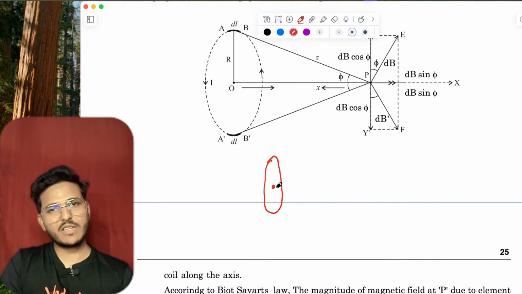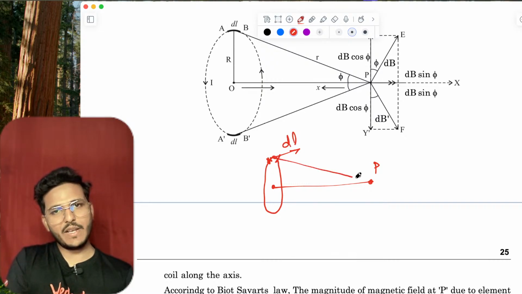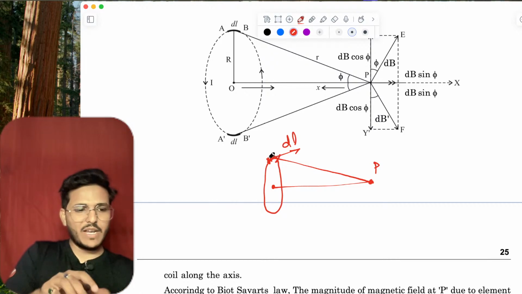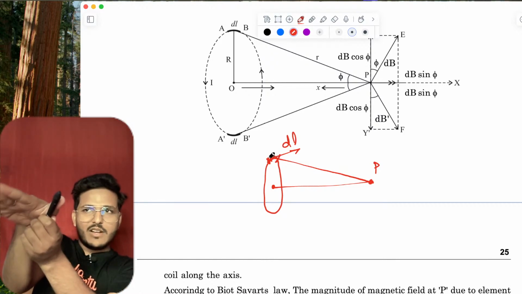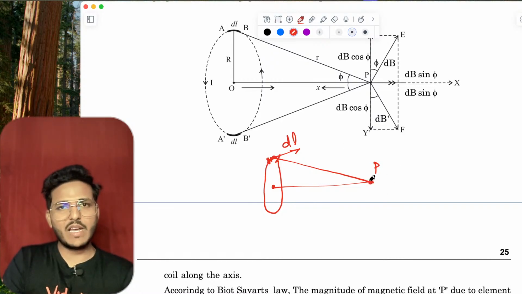Now plot the axis and point P. If I consider this is the dl, then this is perpendicularly acting on this. That means if I consider the dl wire and apply the right-hand thumb rule, then dB is in this way.